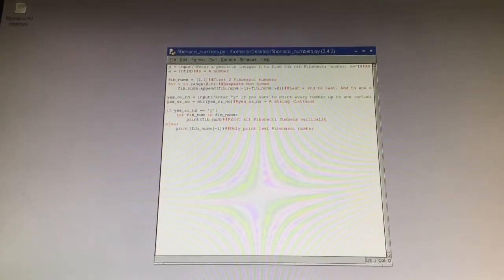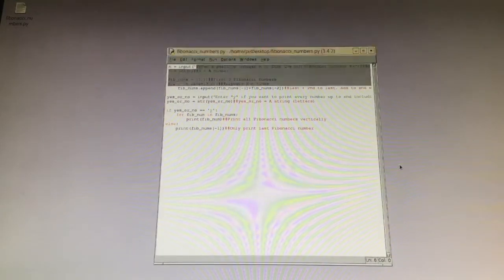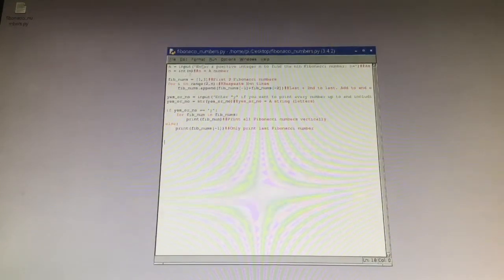So what that says is it finds the nth number. If you remember this piece, whatever is in the green here is what it asked you in the beginning. So the input tells you to say this, and whatever the person says, store it as a variable n.